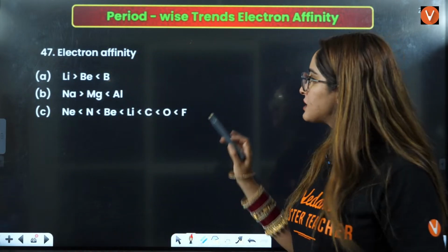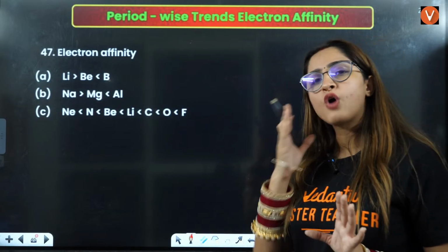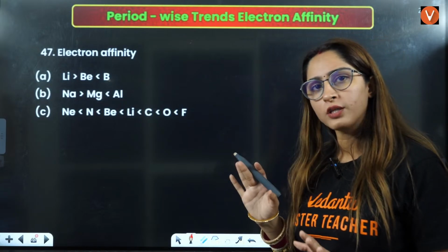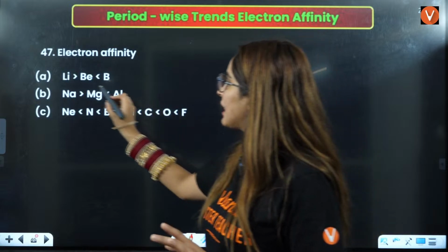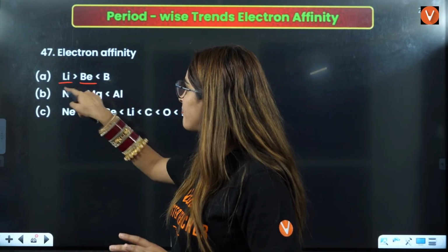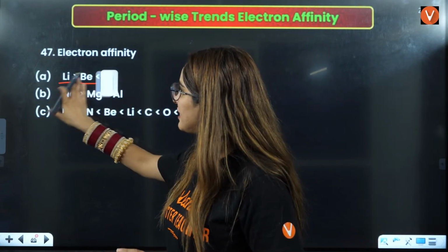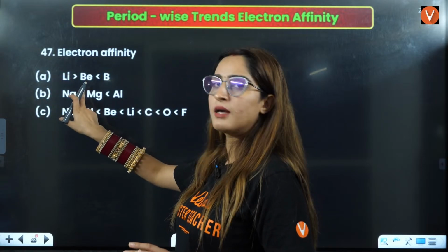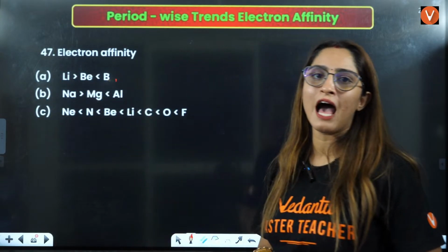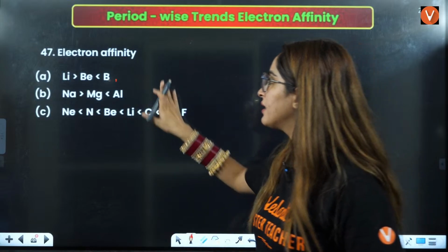Electron affinity, this is not very important for you along the periods, but you should know this: lithium, then you have beryllium. Firstly, it will increase. Lithium has the maximum, then it will be beryllium. Then boron will have more. Okay, then again it will increase.